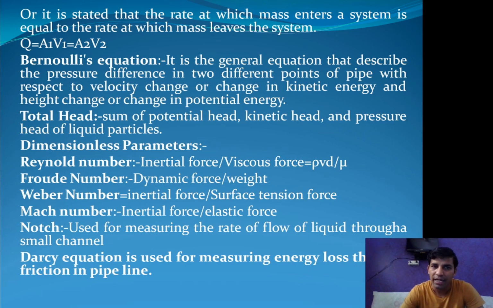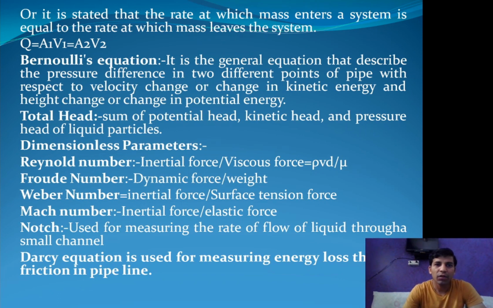A1 is the area, V1 is the velocity at one point, A2 is the area at the other point, V2 is the velocity at the other point, and Q is the discharge. So when these are equal, that satisfies the continuity equation.